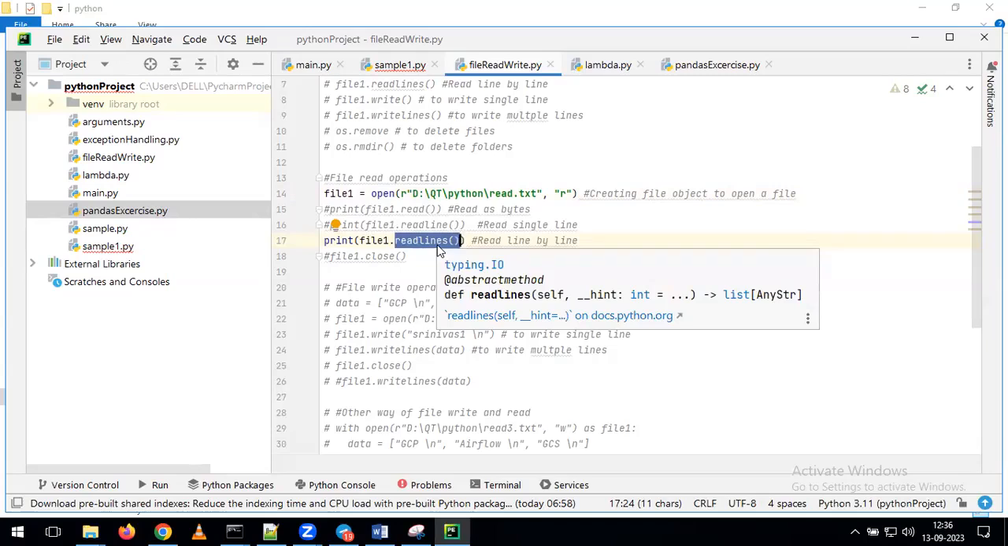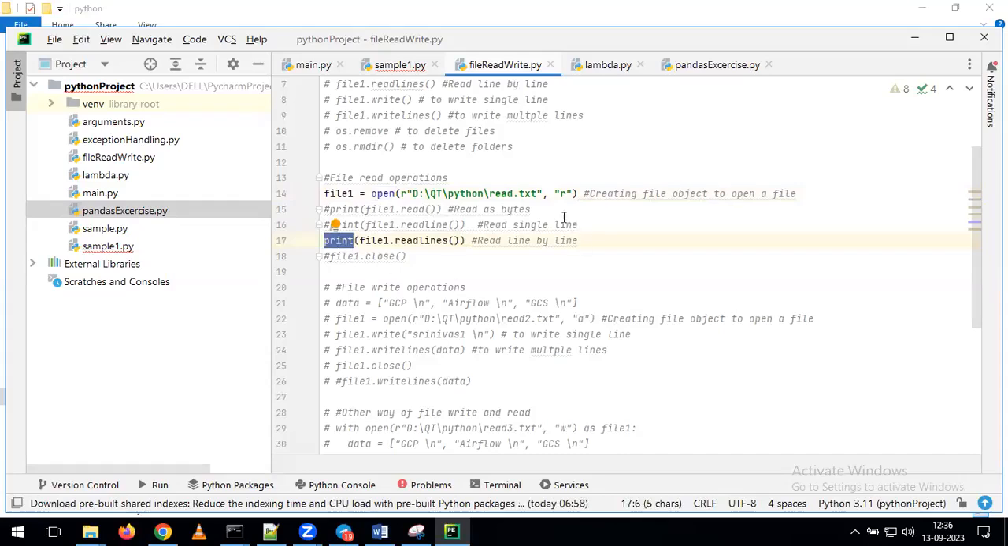Now, after reading the lines, what's the next step? I want to display the data. For that reason, we are giving the print function. Now, I will just run this one.